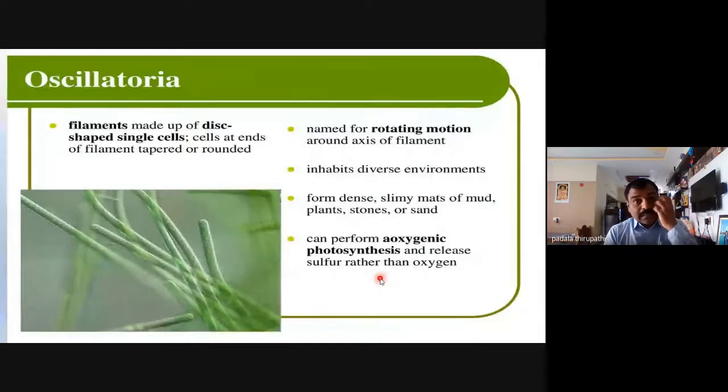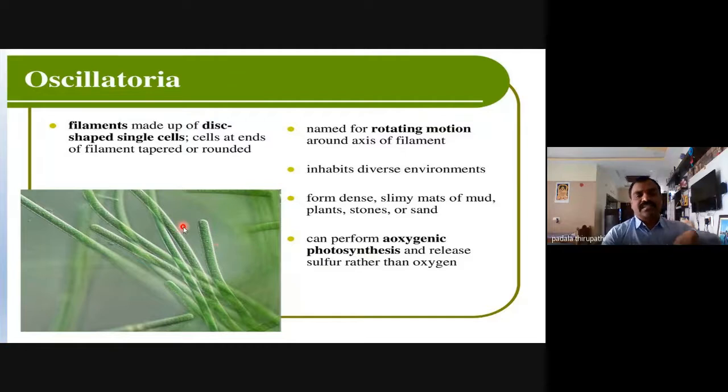I will show the next slide. These special features relate to eutrophication, that is, pollution. We will discuss that in another slide. It can perform anoxygenic photosynthesis. This is a very, very important feature. Anoxygenic photosynthesis means that it does not release oxygen; instead, oxygen is replaced by sulfur. So this is anoxygenic photosynthesis.